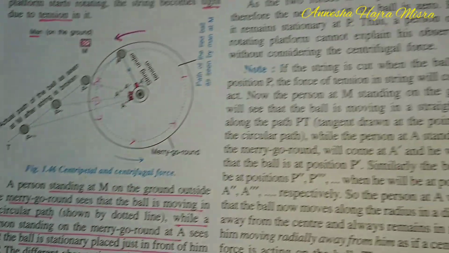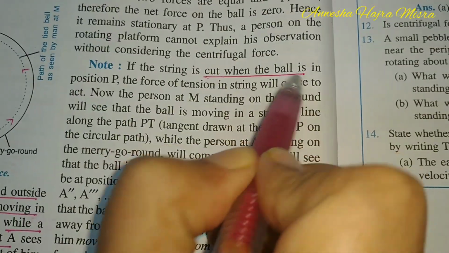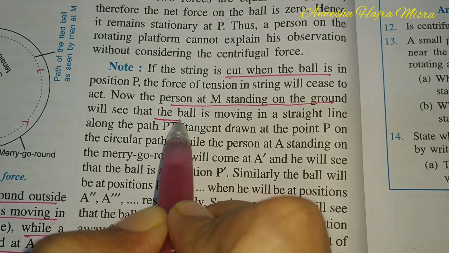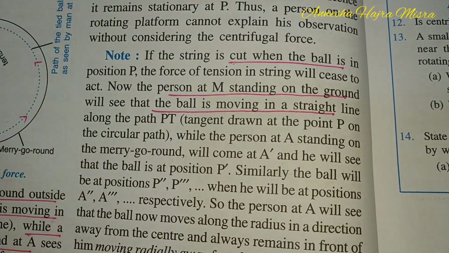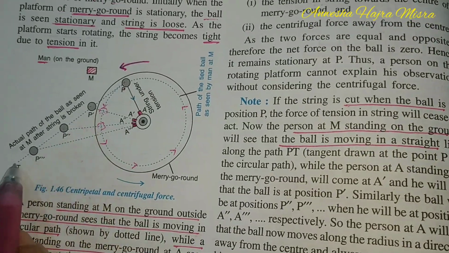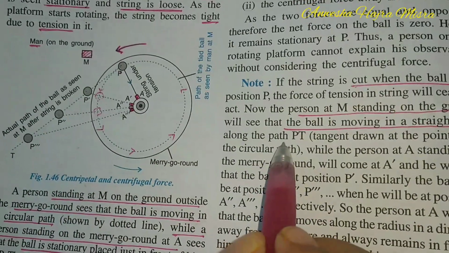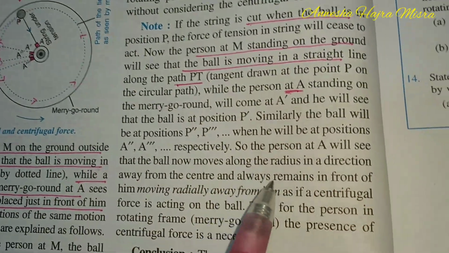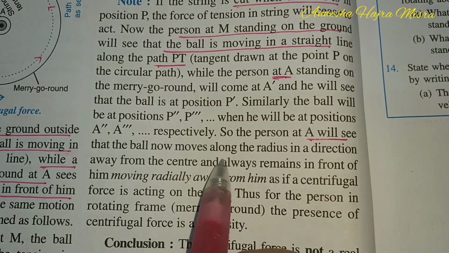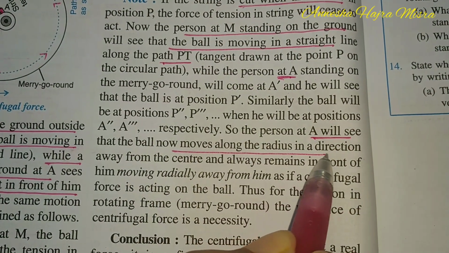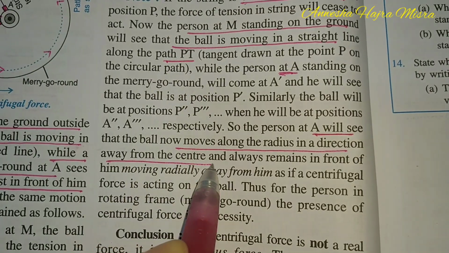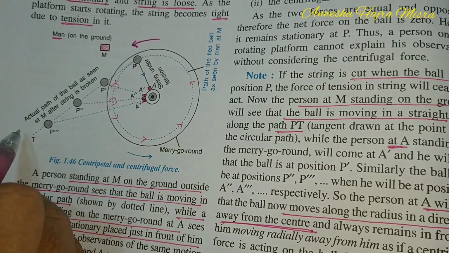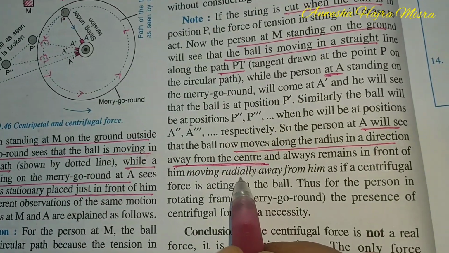So, if the string is cut, the person M standing on the ground will see the ball moving in a straight line along the tangent PT. While the person A, what does the person A see? Person A will see that the ball now moves along the radius in a direction away from the center. It is moving away from the center. Some force is taking it away from the center, radially outward.